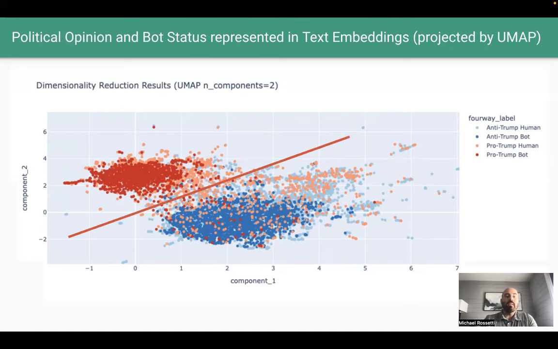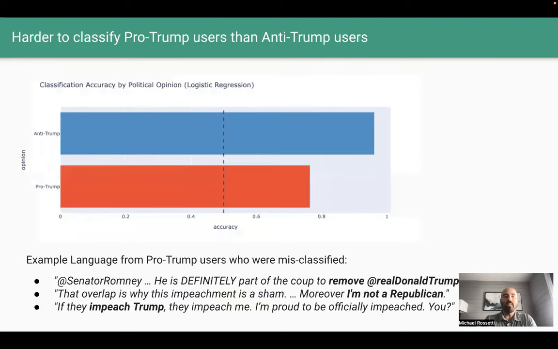However, in each of these cases, we see some red dots mixed in among the blue cloud, indicating it may be harder to separate pro-Trump users than anti-Trump users. But why might this be the case? When we dig deeper into the formal classification results, we see anti-Trump users are classified with a higher degree of accuracy than pro-Trump users.